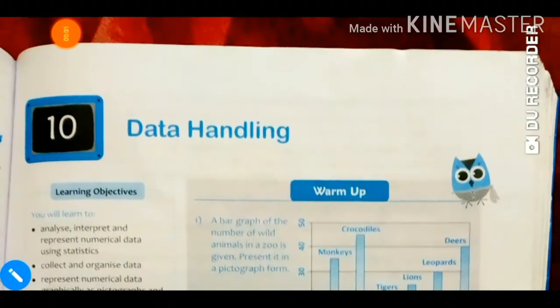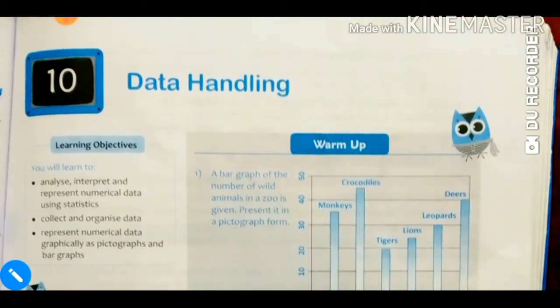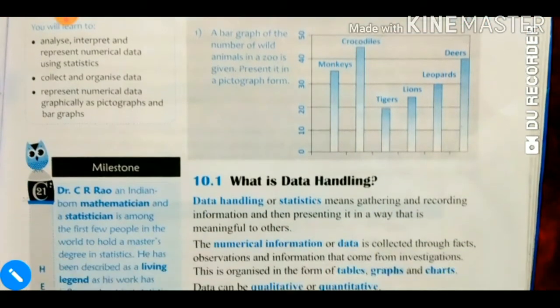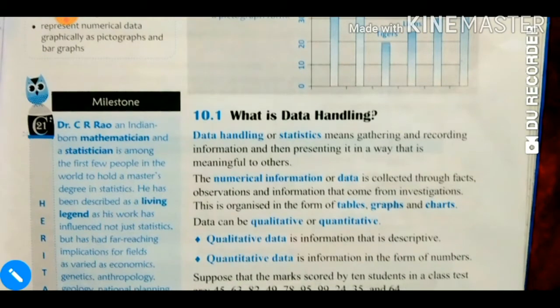Dear students, today we start our new chapter, data handling. It is our statistics branch. It is very easy and very interesting. So first of all, we need to know what data handling is. See here it is given. What is data handling? We need to understand this nicely.